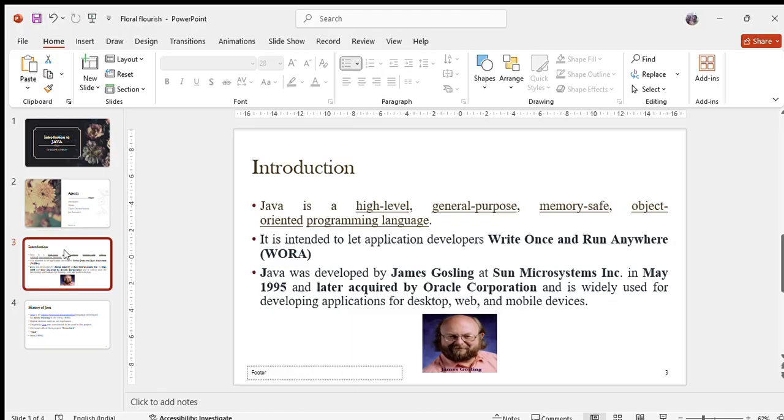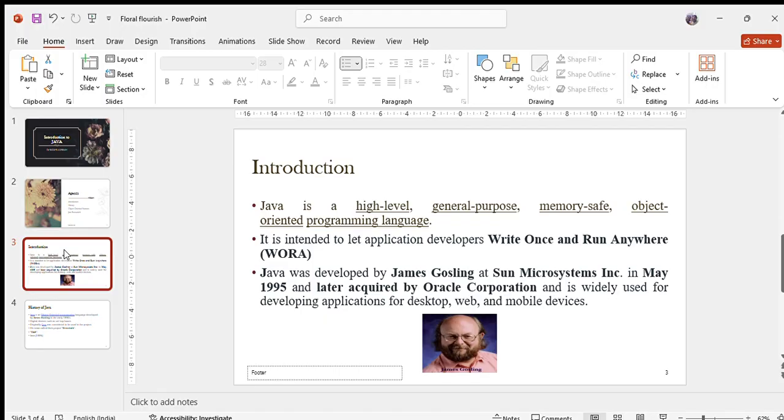So a high level programming language indicates that the program we implement is written in a user understandable language. Once you write in a user understandable programming language, it is automatically converted or translated to machine level language. So that is the reason Java is also one of the high level programming languages like C, C++.